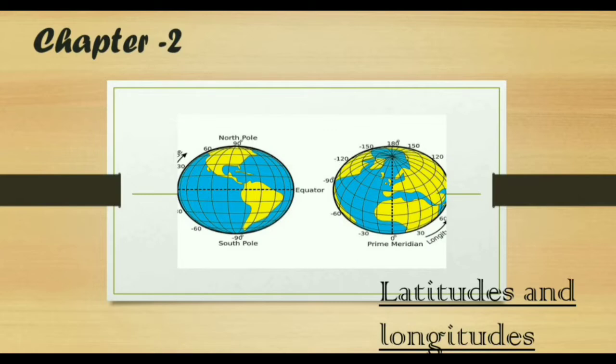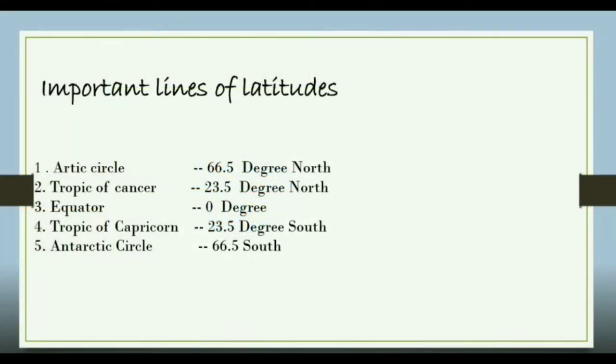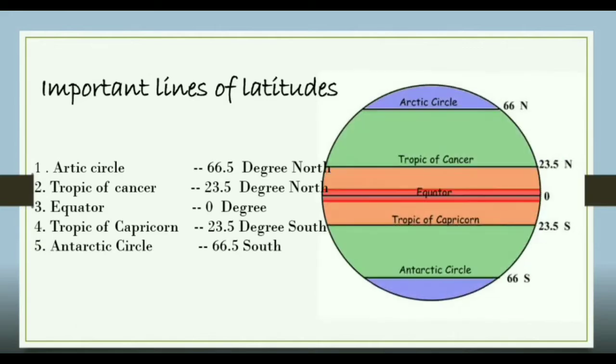Okay, now we will move forward towards our next topic, that is the other 4 important lines of latitude. Children, there are 5 important lines of latitude, but about the equator we have studied earlier, so in short we will see the equator. Now you see on the picture the important lines of latitudes. Number 1 is Arctic Circle, that is 66.5 degree north. Number 2 is Tropic of Cancer, that is 23.5 degree north.